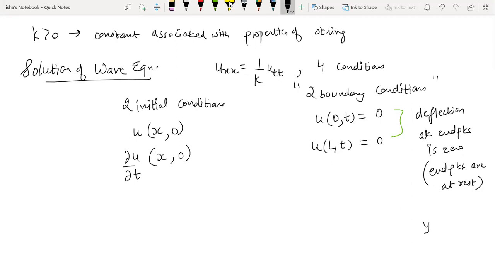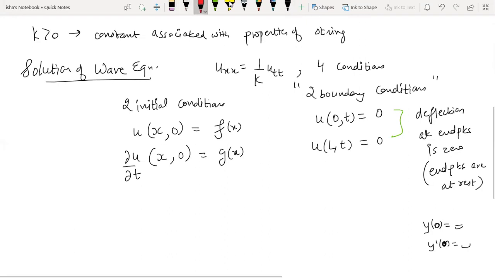If you remember, y at 0 is something, y dash 0 is something. Especially in the chapter of Laplace transform, because both of the conditions are specified at the same point. There is a difference between the boundary conditions and initial conditions. Boundary conditions are specified at different points, so they can be representing the same thing, that is the value of u. But in initial conditions, the point is the same. The point means the time, t is 0. So one is for u, one is for del u by del t. So these will be given to us, right? But this is also going to be a function of x. This is also going to be a function of x.